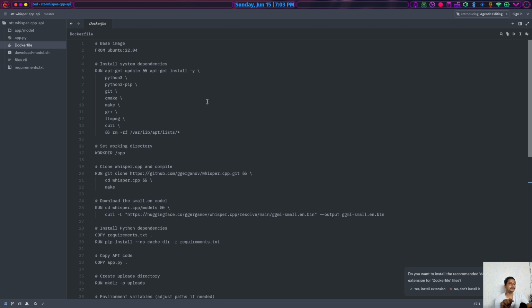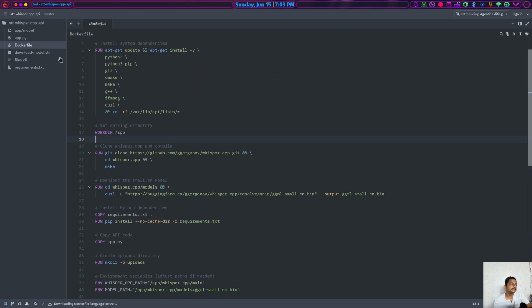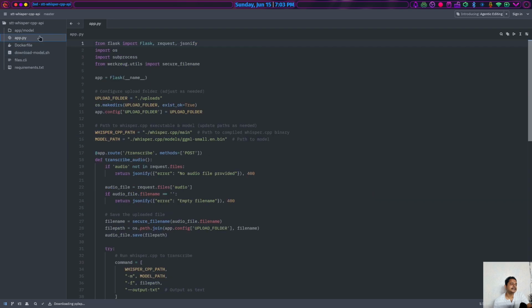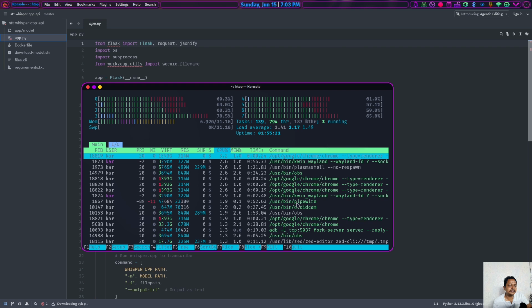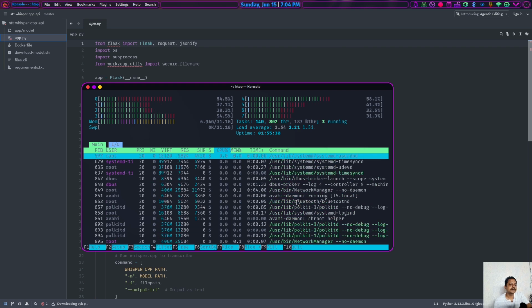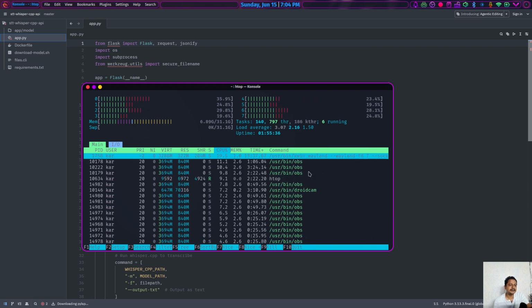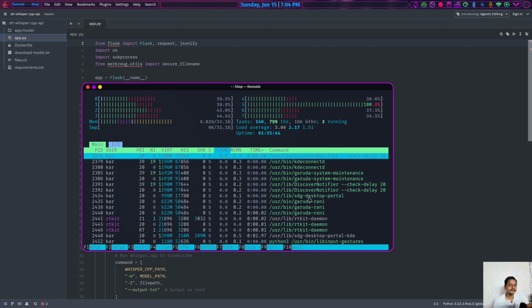The moment I open the Dockerfile, it suggests that I should install the Dockerfile extension. See, the extension installation was pretty much instant. After the installation, all the text highlighting becomes instantly visible. Python, yes, the Python binding came by default, and let's see how light it is. See, I don't see any CPU usage for this application, so I would like to think it is a very light application. It does not even appear.